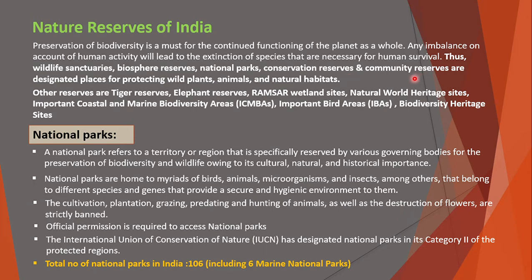Other reserves are tiger reserves, elephant reserves, Ramsar wetland sites, natural world heritage sites, important coastal and marine biodiversity areas, that is ICMBAs, important bird areas, IBAs, biodiversity heritage sites, etc. Okay, so let's start. What is a national park?